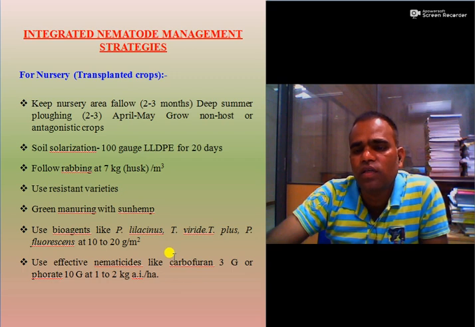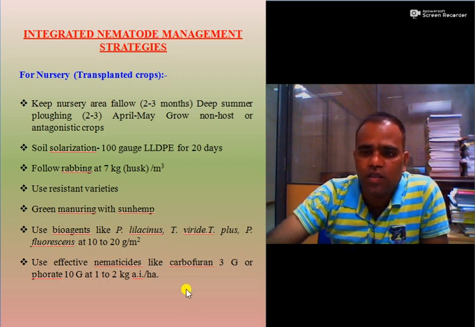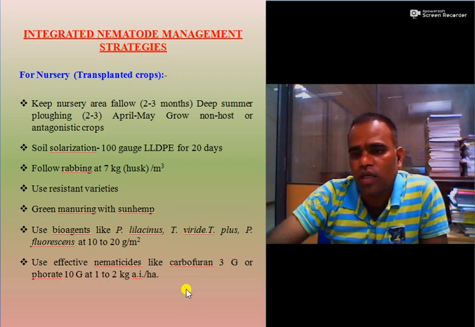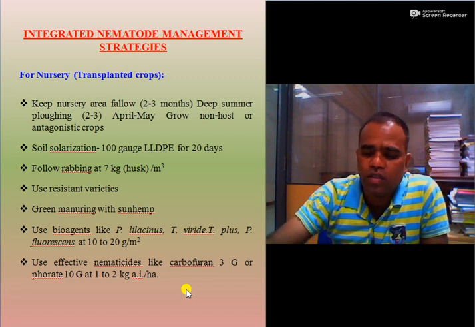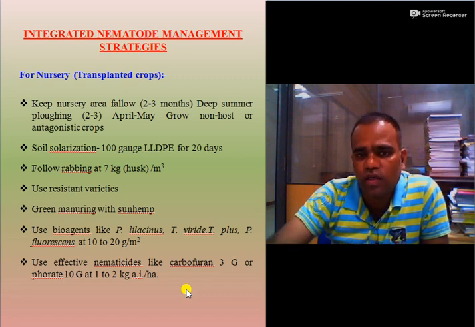So these are some of the methods which contain integration of all the control strategies, and that is why we call it integrated nematode management.